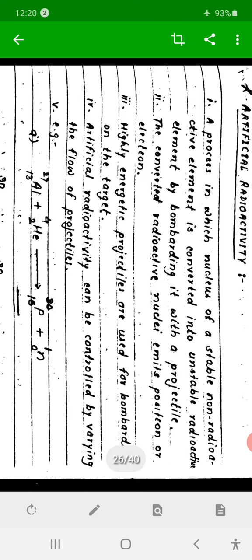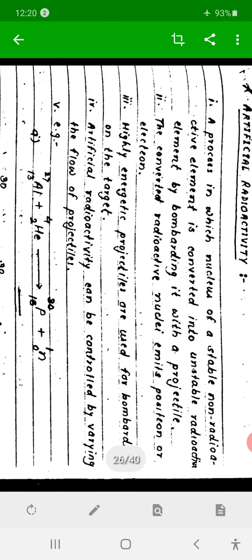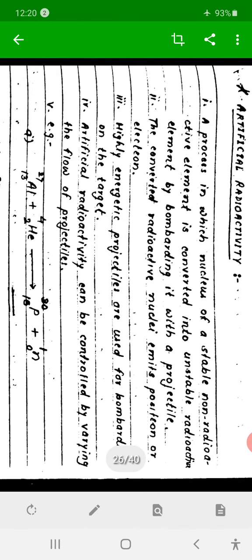We already explained natural radioactivity. Natural radioactivity, at the initial part of this topic, is a natural phenomenon, that is the spontaneous emission of particles like alpha particles, beta particles, or highly energetic radiations from natural elements.